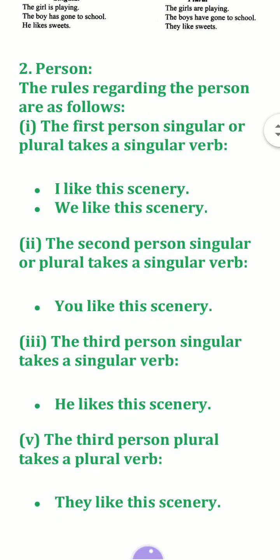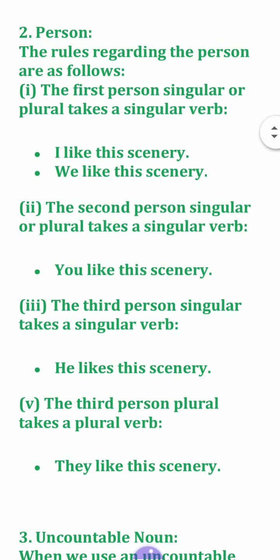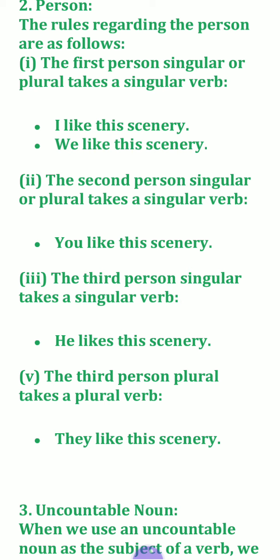Now the rules. First person. The rules regarding this are as follows. The first person, singular or plural, takes a plural verb, like I like this scenery. I is singular, but it takes a plural verb. We like, and we is also plural and takes a plural verb. Now the second person, singular or plural, takes a plural verb, like you like this scenery, and the third person singular takes a singular verb.